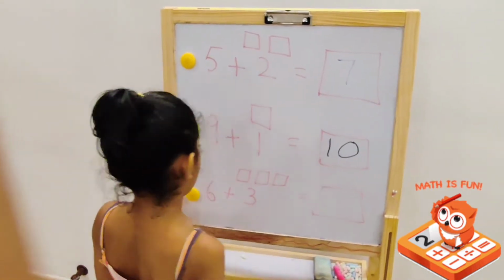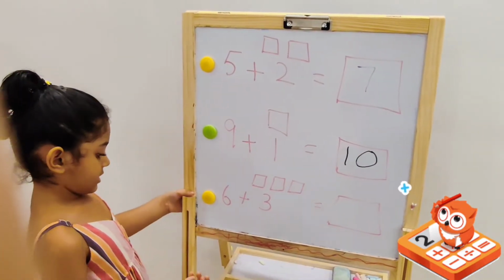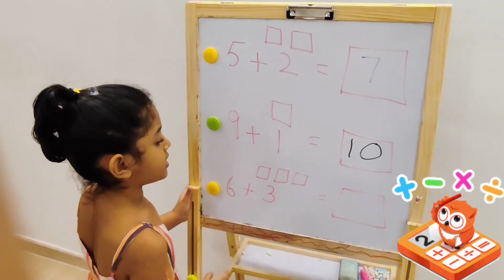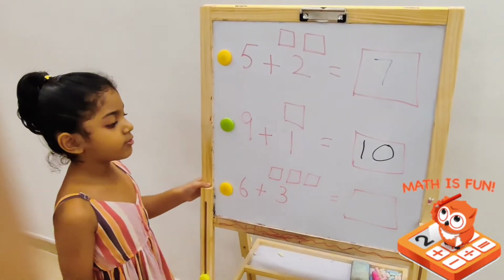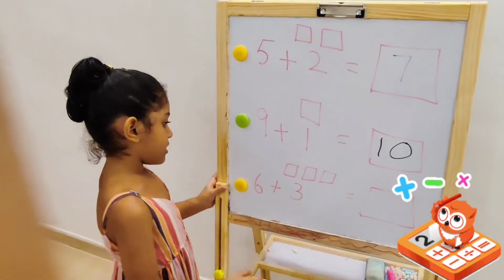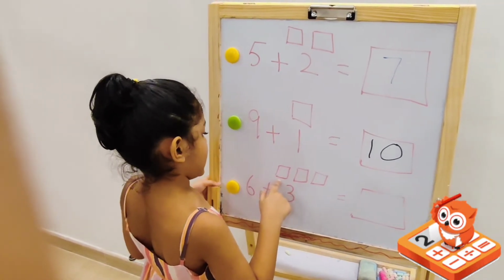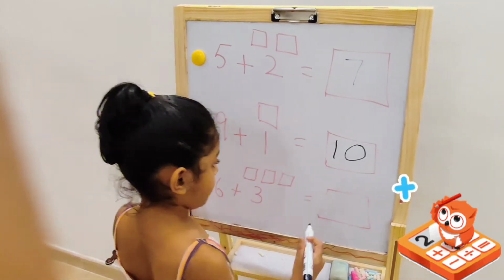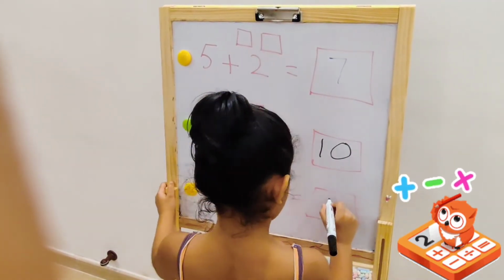Now let's do the last one. Now let's add 6 plus 3. So there's 3 boxes. So we're going to count frontwards. Frontwards, all the 3 boxes is 7, 8, 9. So 9 is the answer.